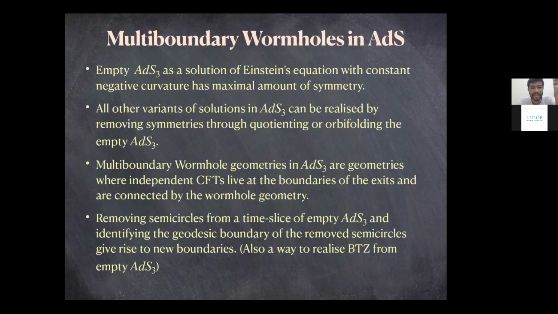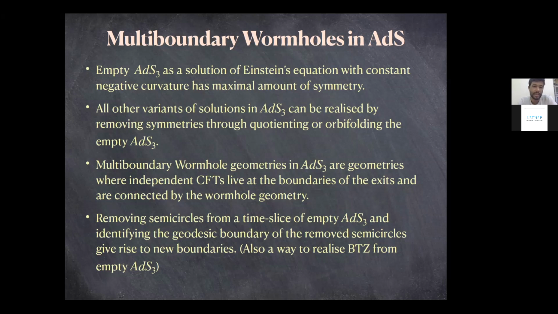So pure AdS3 is a solution of Einstein's equations with constant negative curvature, and as a constant negative curvature solution it has maximal symmetry, and therefore we can get any other solutions in AdS3 or asymptotically AdS3 by removing symmetries through quotienting, or orbifolding, the pure AdS3 solution.